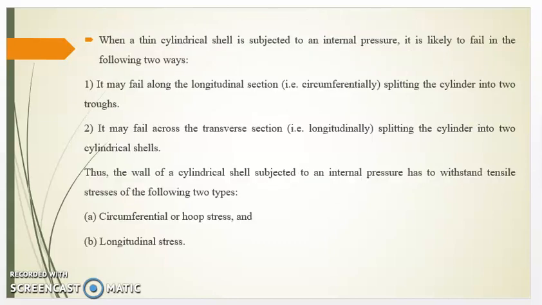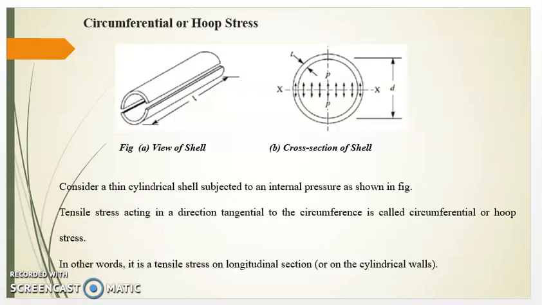When a thin cylindrical shell is subjected to an internal pressure, it is likely to fail in the following two ways. It may fail along the longitudinal section, that is circumferentially, splitting the cylinder into two troughs. Second, it may fail across the transverse section, that is longitudinally, splitting the cylinder into two cylindrical shells. Thus, the wall of a cylindrical shell subjected to an internal pressure has to withstand tensile stresses of the following two types: circumferential or hoop stress and longitudinal stress.